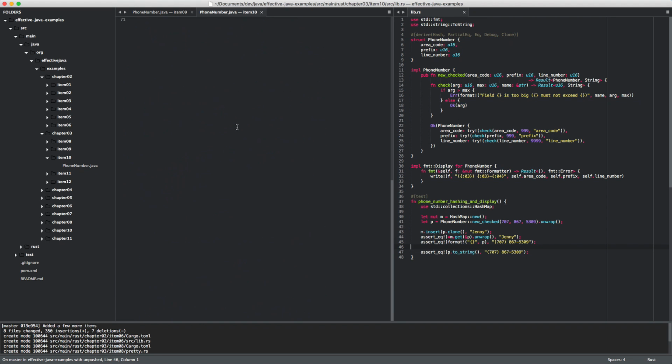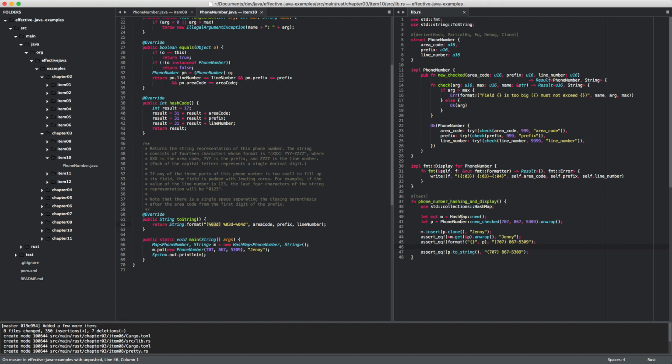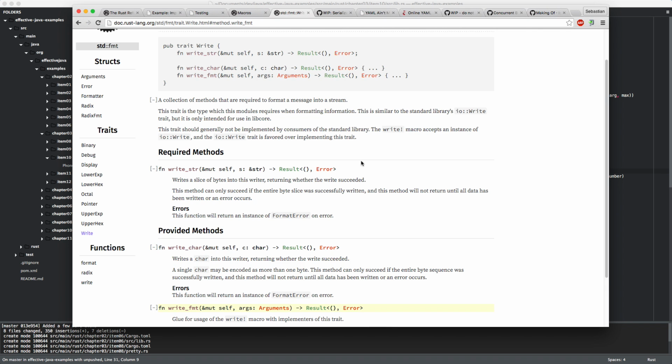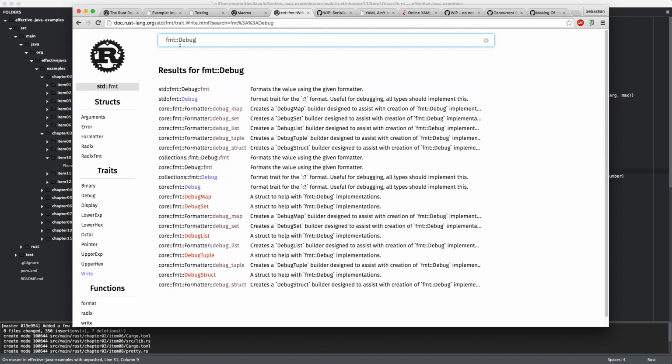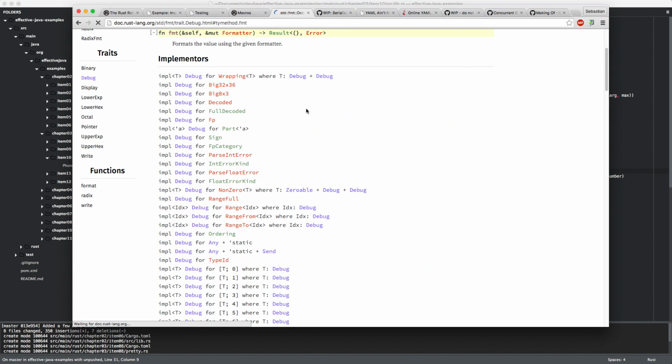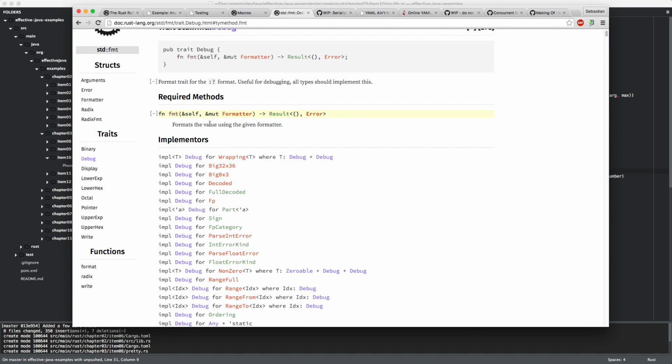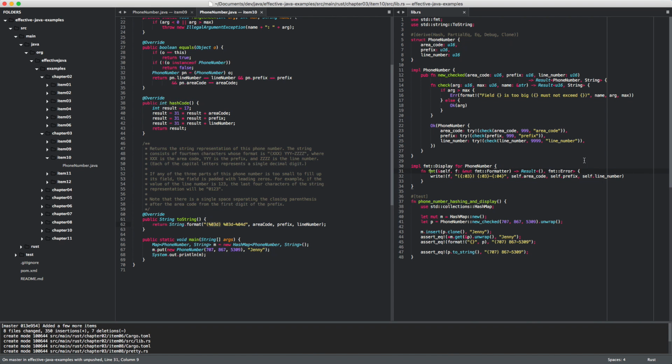Yeah, so that's basically all you need to do the same thing in Rust that you do in this implementation here. And it's super clear what these things are for. One is for display, one is for debugging, right? And you can control them both. It will be quite interesting for you to see that the debug implementation has the same interface. So fmt debug has exactly the same signature, right? But we can choose which trait implementation we want to use in the moment we are making the respective call. So that's a very nice solution.